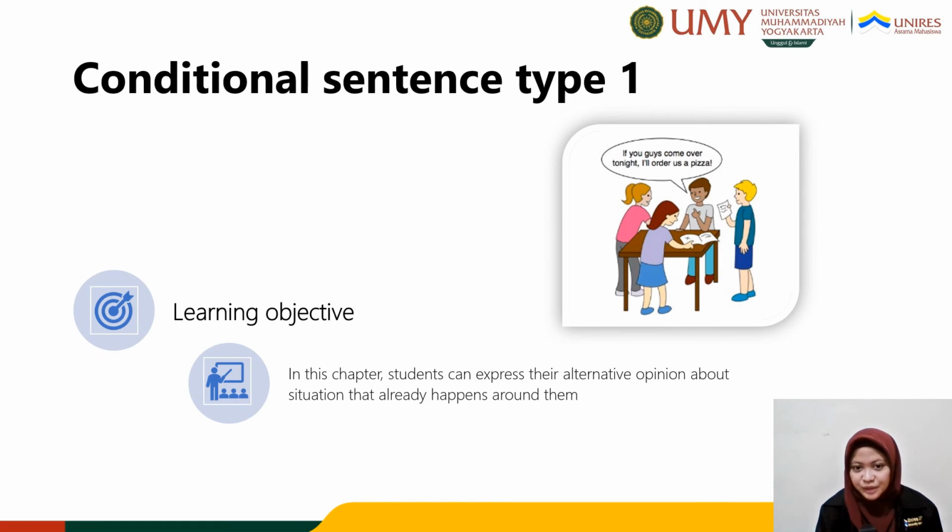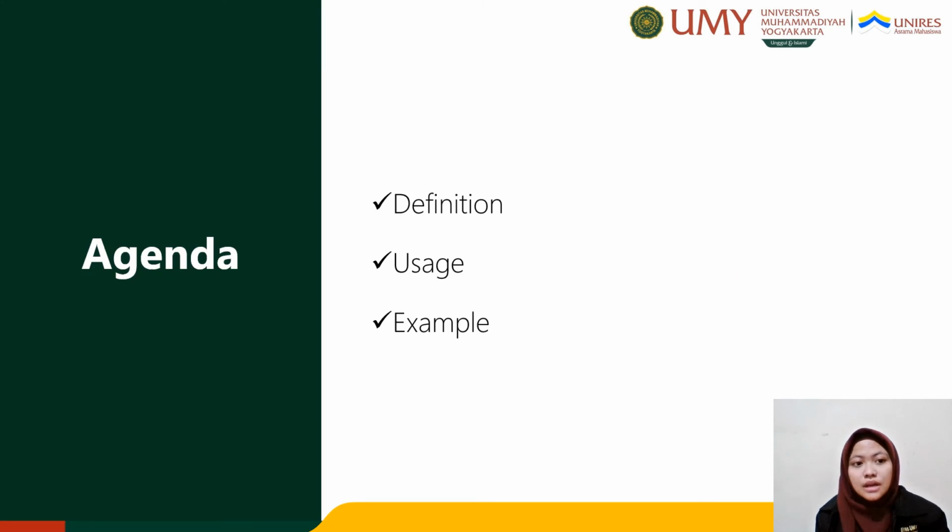Alright guys, welcome to Unires Class. On this occasion, we will learn about conditional sentence type 1. We hope in this chapter, students can express their alternative option about situations that already happen around them. So here we have three agenda, that is definition, the usage, and the example.